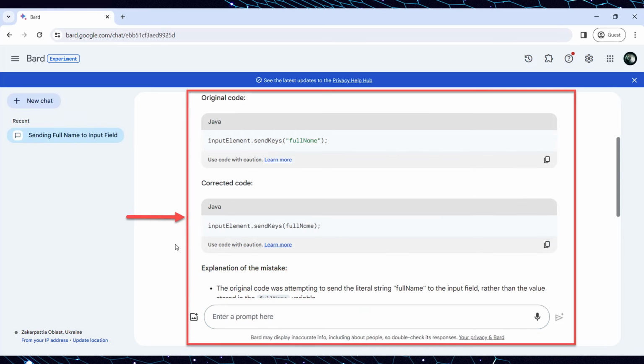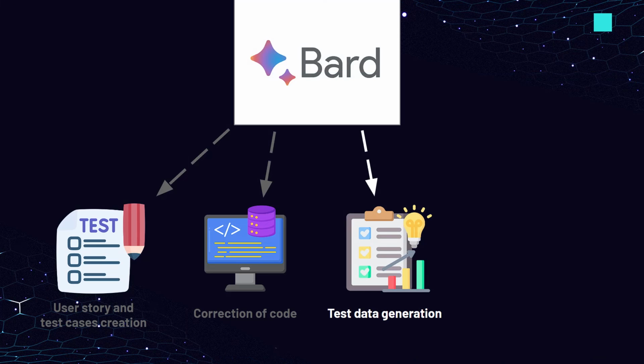After submitting the prompt, the Bard answers, providing the mistake and the solution for solving this issue. It includes the original code, corrected code, and explanation of the mistake with additional recommendations. Using this information, you can correct your automation test script, making it quicker to solve this kind of issue. Now, let's move on to the third scenario, where the AI, in particular Bard, might be helpful for software testing, that is, test data generation.